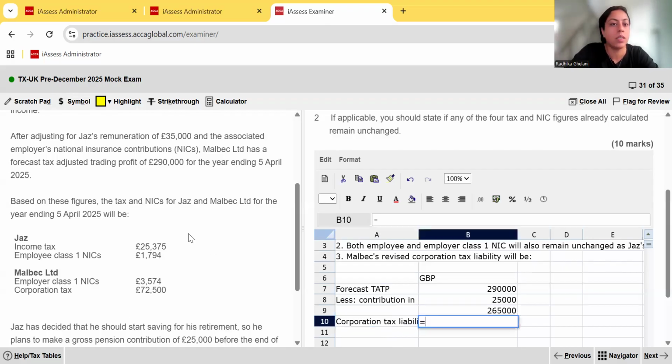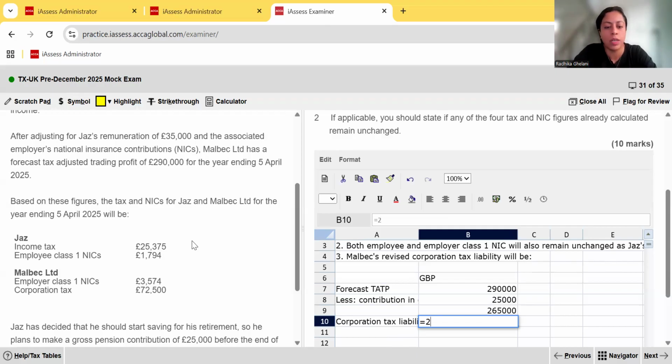this company does not have any associated companies. Malbec Limited does not have any associated companies, and this is a full 1-year period. So that means that, remember, your upper limits and lower limits, those are revised for 2 things, associated companies as well as shorter periods of account. In this case, neither is applicable. So if you look at the upper limit, it remains at 250,000, and this company's adjusted profits are 265,000.